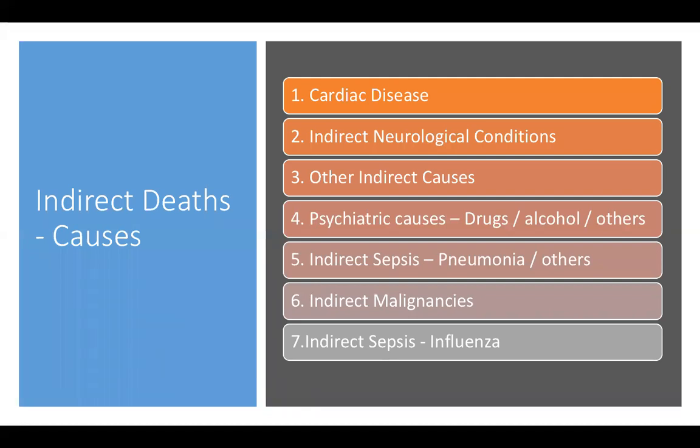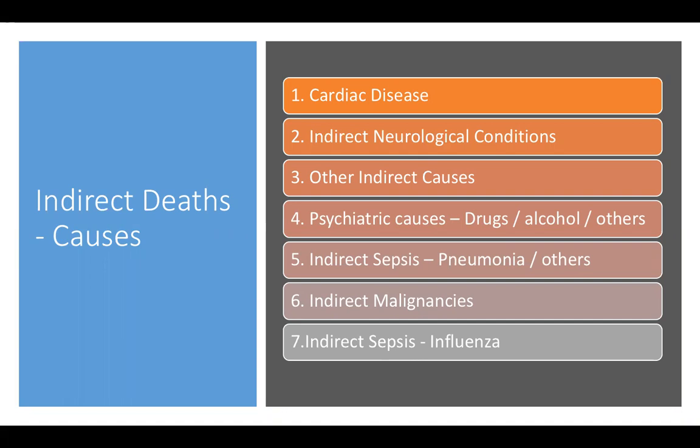Next, if we look at the indirect deaths, so these are deaths due to a disease that was pre-existing or ones that occurred during the pregnancy, but it's aggravated by the pregnancy. If we look at the top cause of indirect maternal deaths, it's due to cardiac disease. The second one is indirect neurological conditions, such as epilepsy. The third one is other indirect causes. Number 4 is psychiatric causes, such as drugs, alcohol, and others.